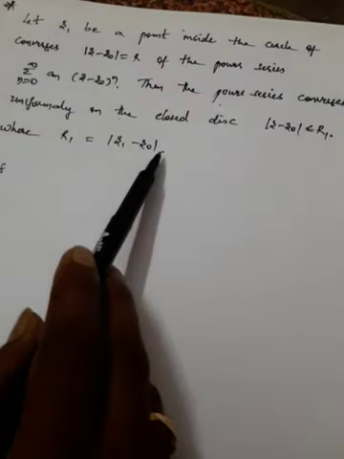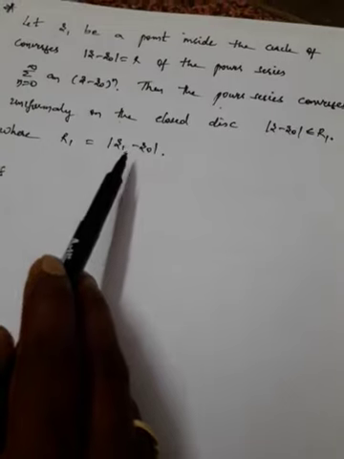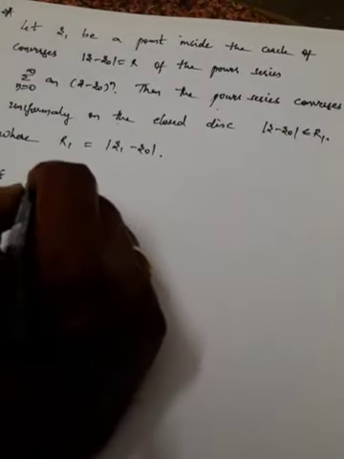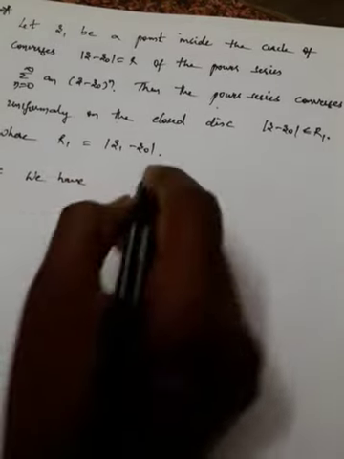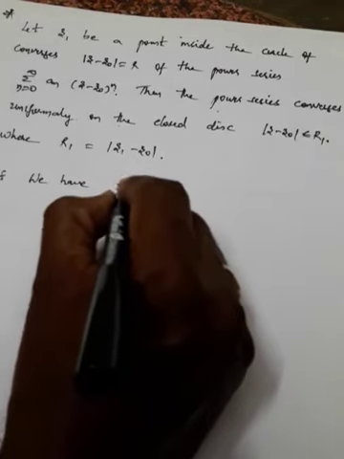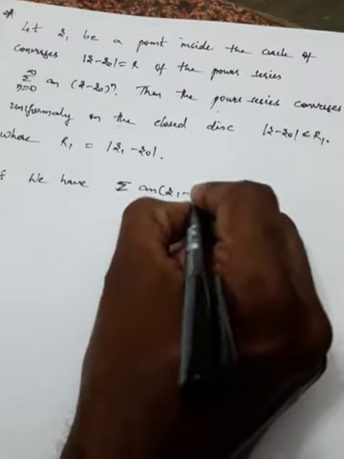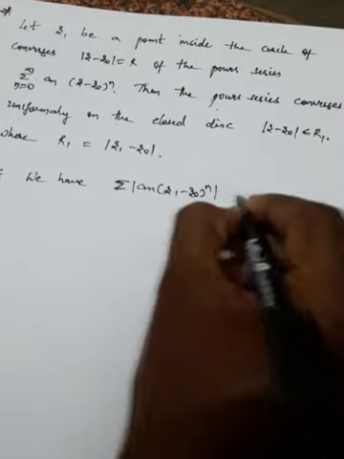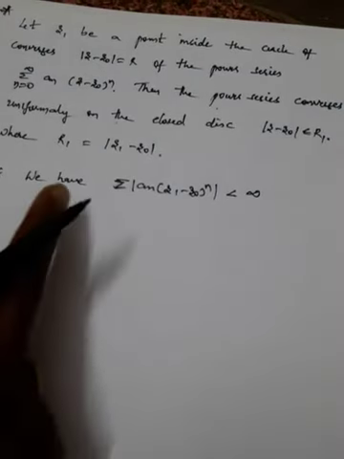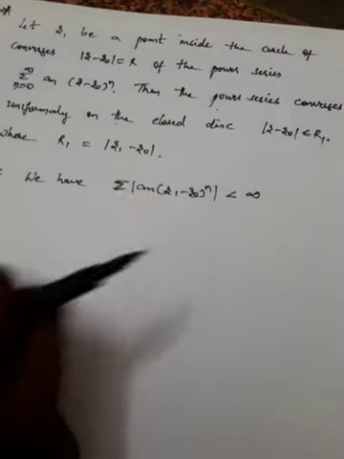We'll make use of the previous theorem that we have done. From the previous theorem we have that the summation of a n (z1 minus z naught) whole power n is less than infinity. It is convergent. Already we have taken this from the previous theorem, which we did in the previous video.